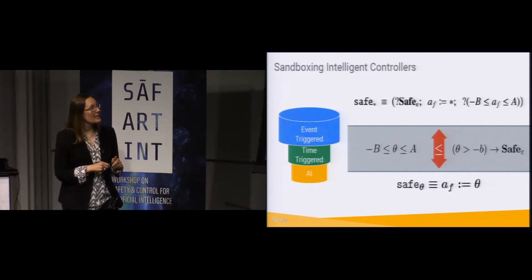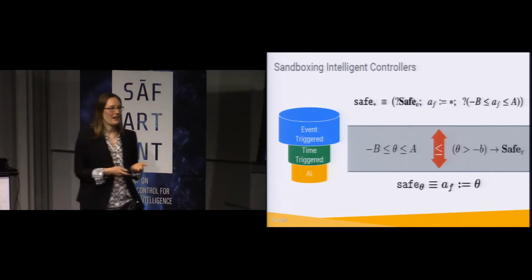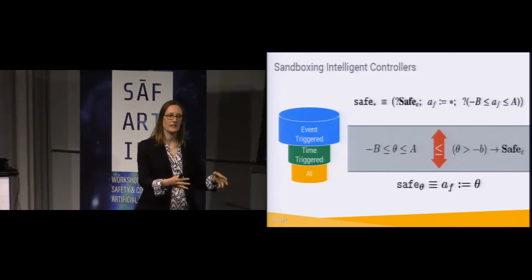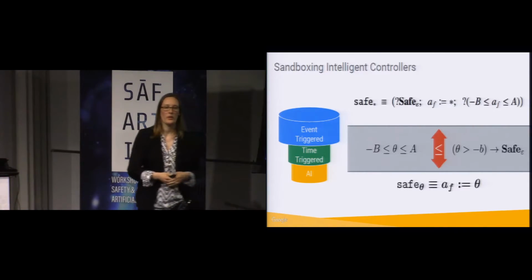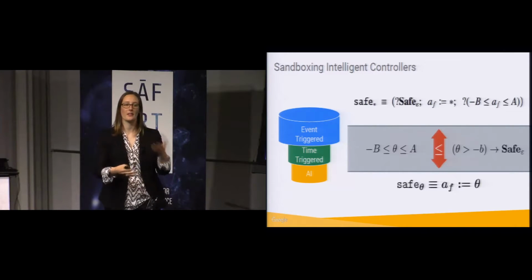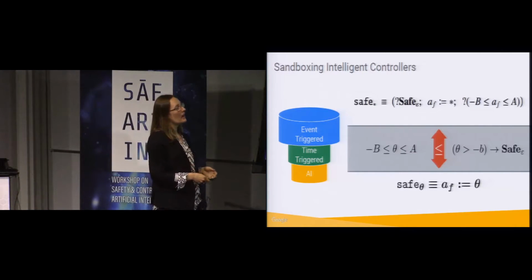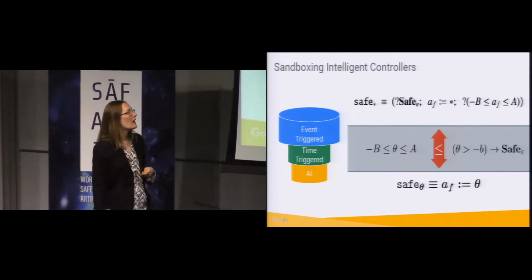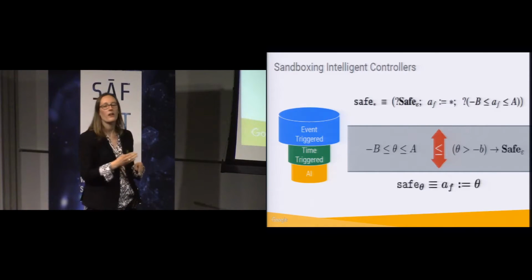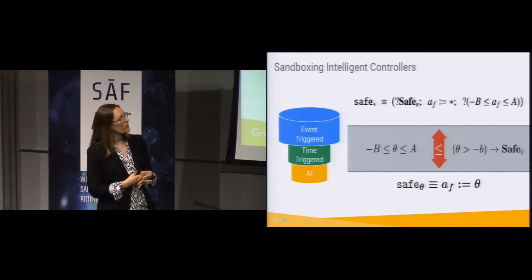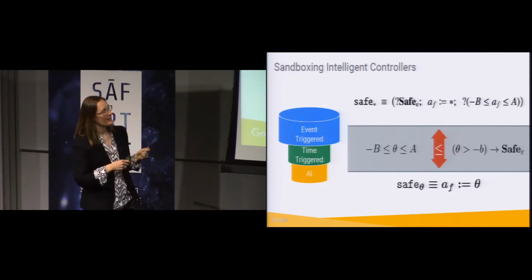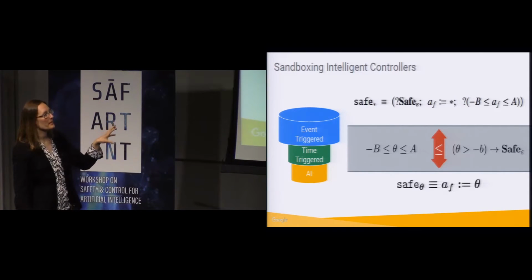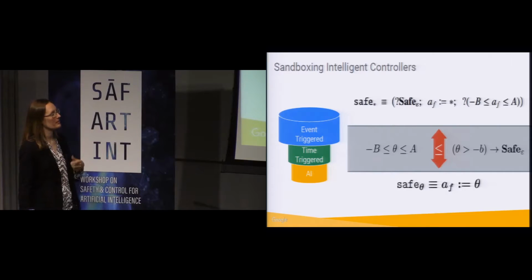There are a couple ways that we could do this. Either we could work really hard and design the AI in such a way that it never violates these requirements, which could be tricky. We could just train a regular AI, and then it might be interesting to try and prove that it doesn't violate these requirements and see the interesting cases where it does. And then also we could just put on a hard limit and say anything that the AI says that it wants to do that's outside of what you know is safe, you just disallow it. But this is a really big open question, and it might be useful to be able to use refinement in this space.